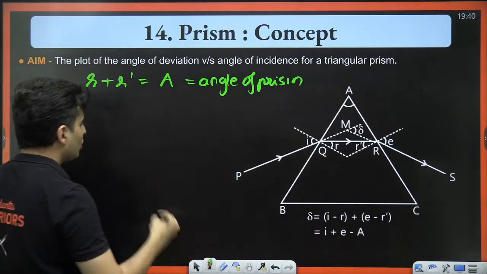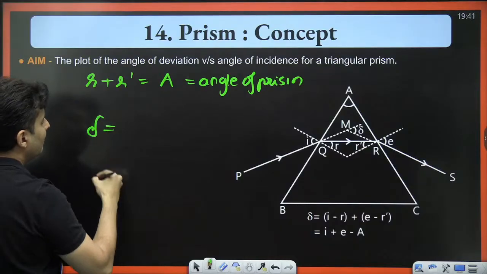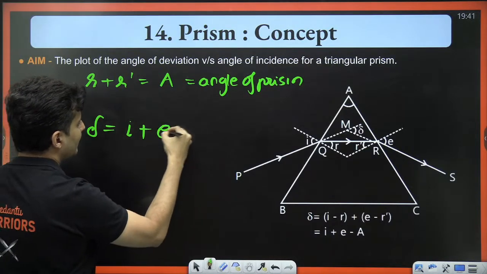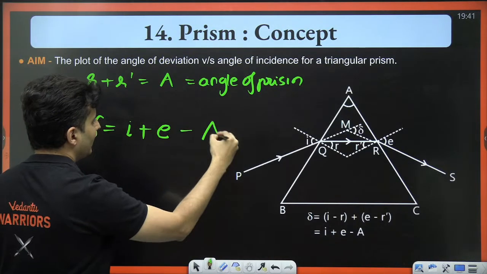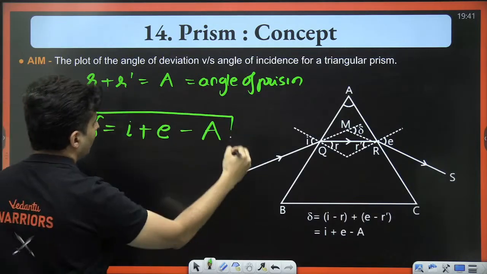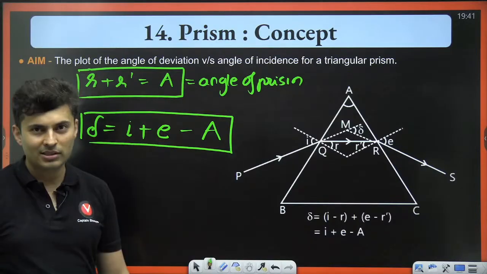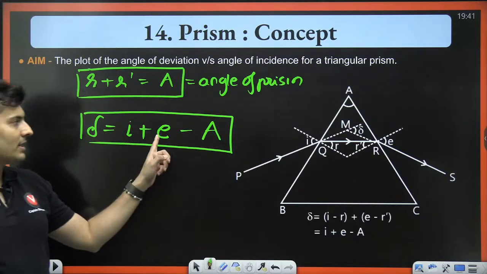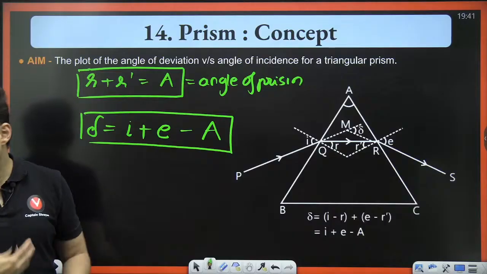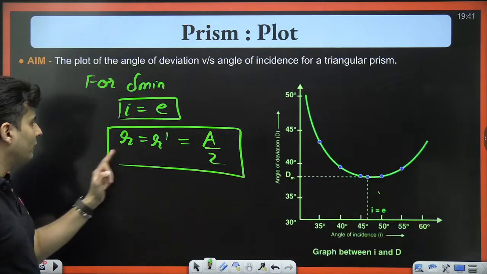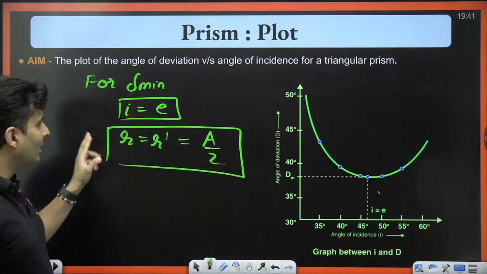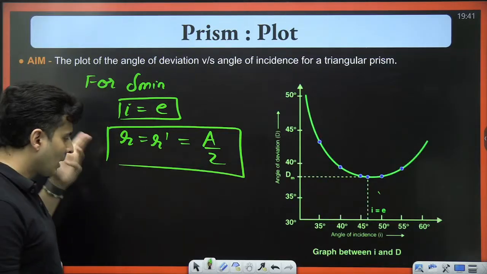Not just that, you should also know in general deviation is incident angle plus emergent angle minus the angle of the prism. All these are standard formulas. Deviation is incident plus emergent minus A. In case of minimum deviation, I and E will be equal.